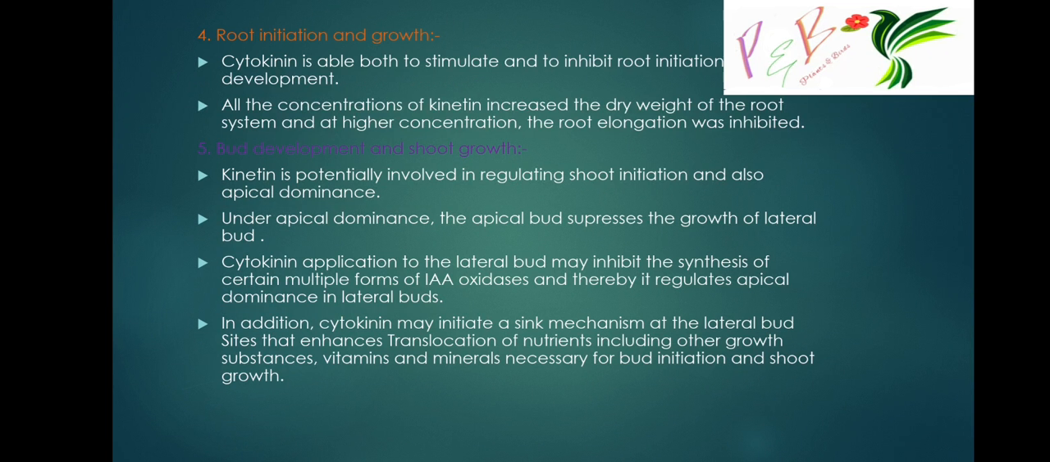Here, apical dominance is a disadvantage, but if we apply cytokinin to the lateral buds, the lateral buds will grow. The main useful buds are the lateral buds that will grow, and it inhibits the apical dominance of the apical bud. Okay, lateral buds will be increased. Certain forms of IAA oxidases are synthesized in apical buds.